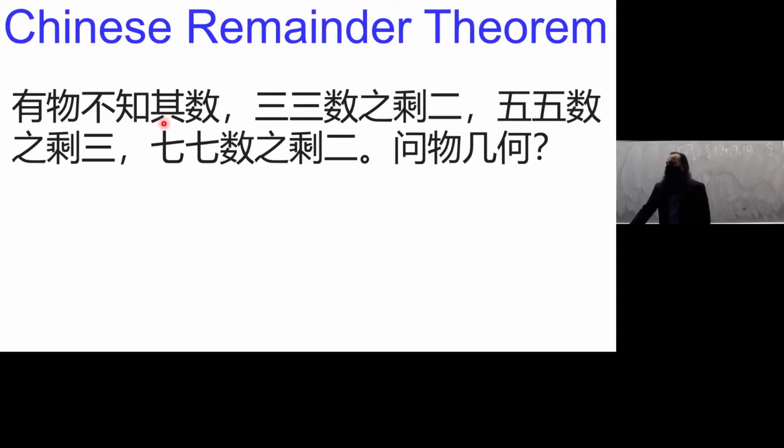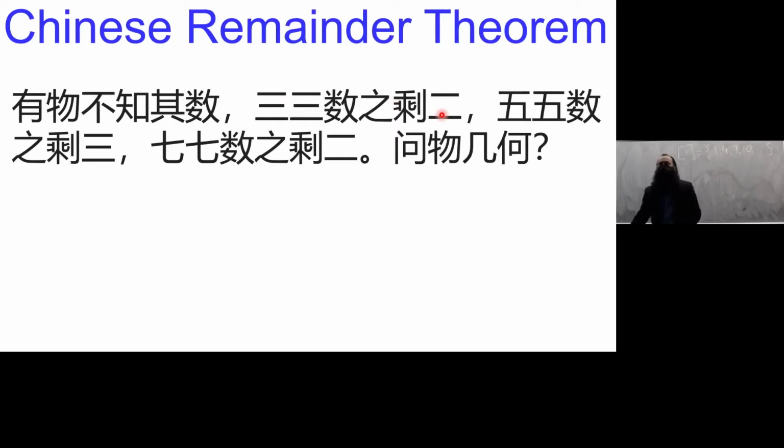And this is a poem, right? It's 6 characters, 6 characters, 6 characters, 6 characters. So there's an unknown number. When you divide it repeatedly by 3, you get 2. When you divide it repeatedly by 5, you get 3. When you divide it repeatedly by 7, you get 2. What's the number? Okay? When you see 3 lines, that's 3.